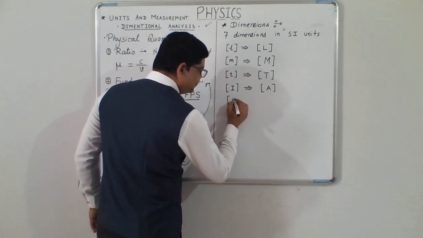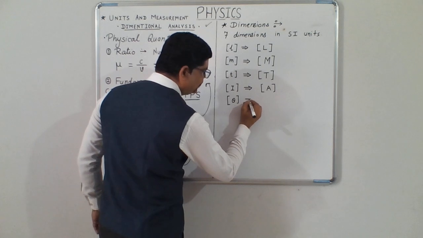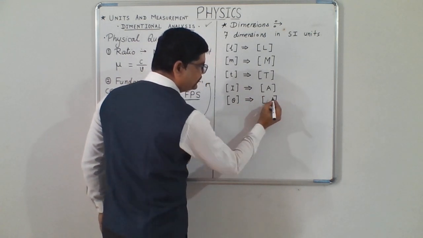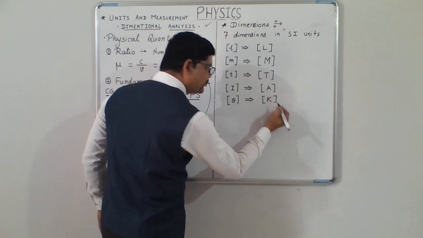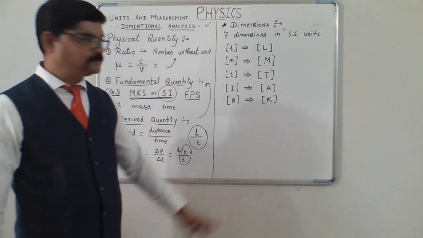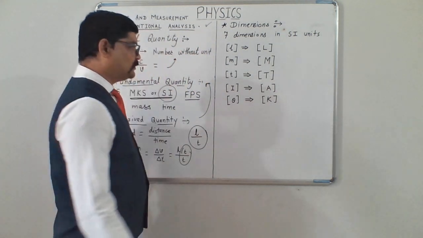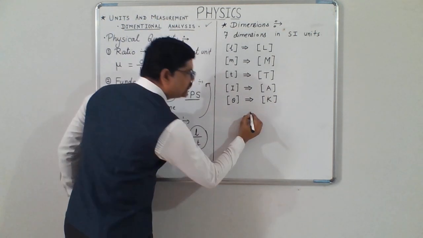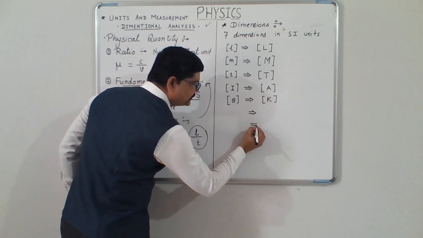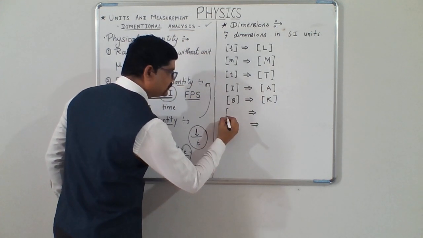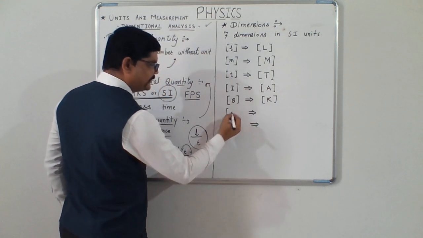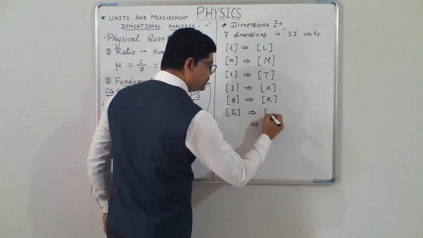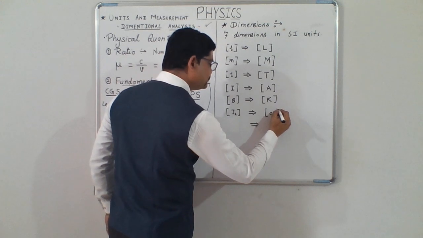Dimensions of temperature is written in the square braces. It will be represented in Kelvin K. Also, the luminous intensity and amount of substance. Luminous intensity, it will be written as CD.